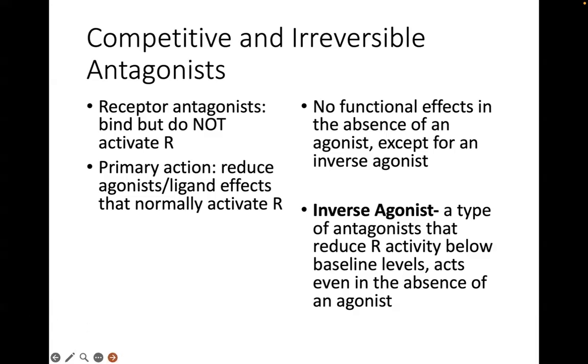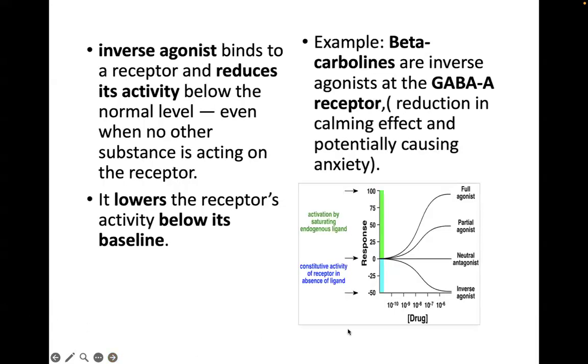So if you look at the graph, this will probably help explain it more clearly, no? If you have an antagonist, you will not see a baseline response. Again, because the antagonist is a drug that inhibits the receptor from releasing a signal. But if you give an inverse agonist, it goes even below that, no?